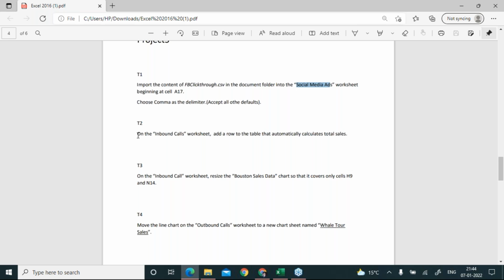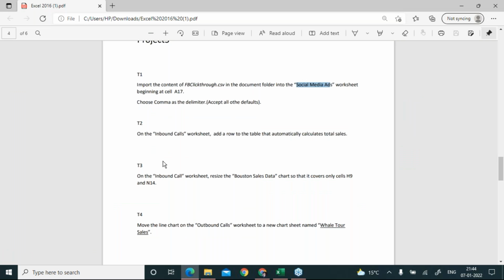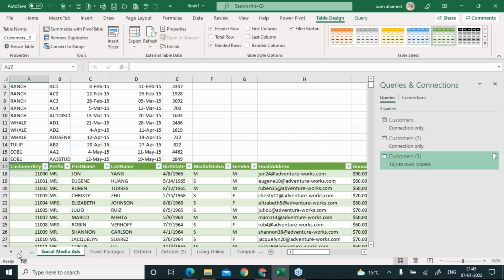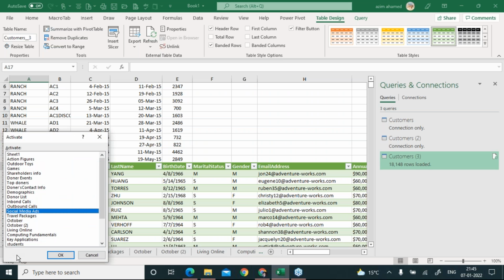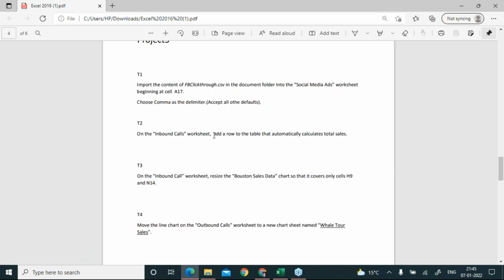Wow, and look at this question, how interesting it is. So first of all, I have to find the sheet named inbound calls, not cells, right? So I just right-click on this one and try to find it. And I got it, this is inbound calls. Now it says add a row to the table that automatically calculates total sales, right?